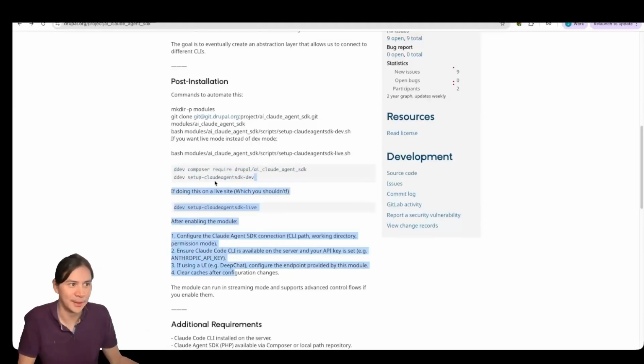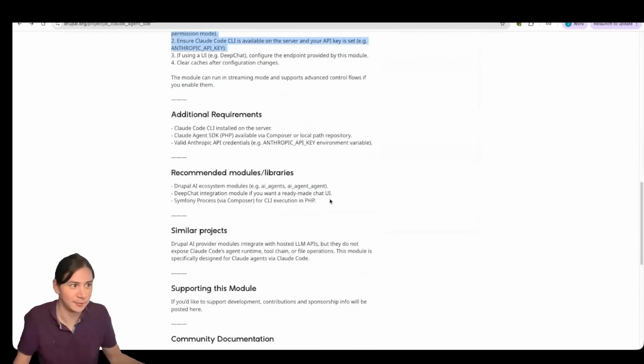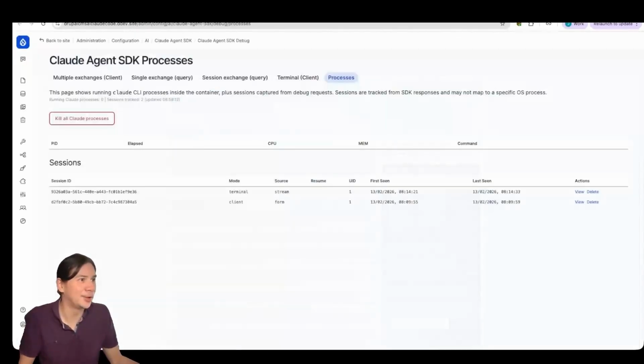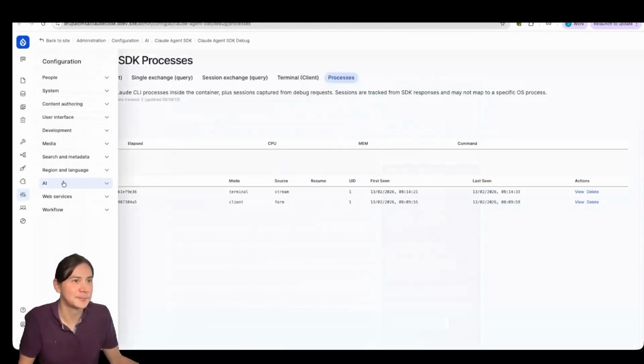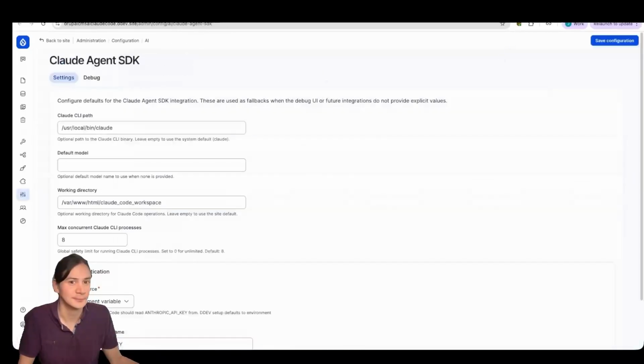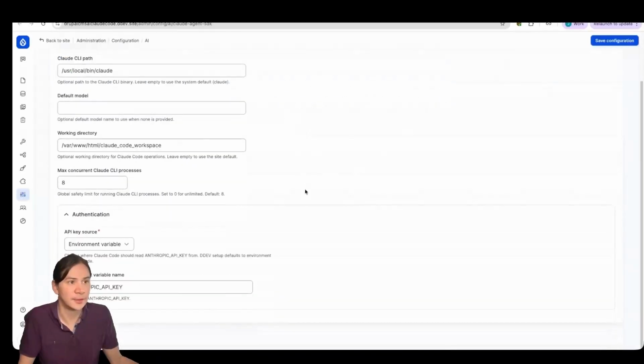The instructions are all a mess because it keeps changing. And this is, again, don't use this live. So what you will have is, if I go to AI, Claude Agent SDK, you can see there's a settings page.